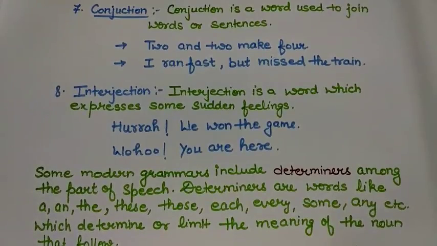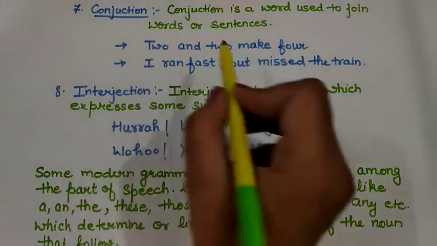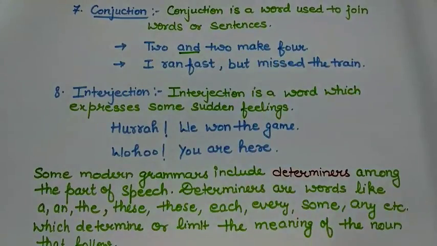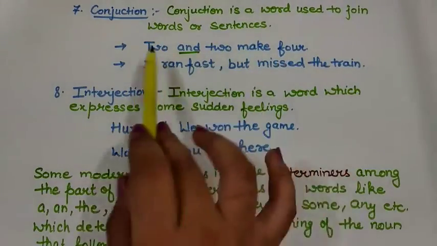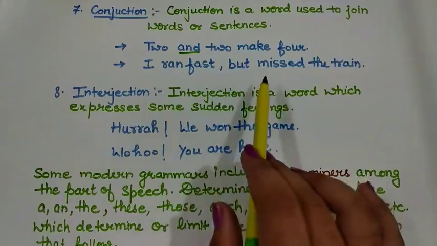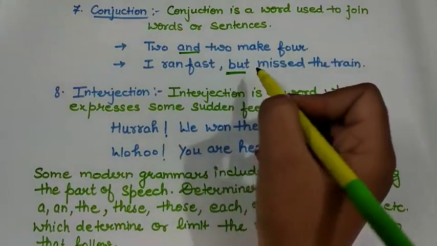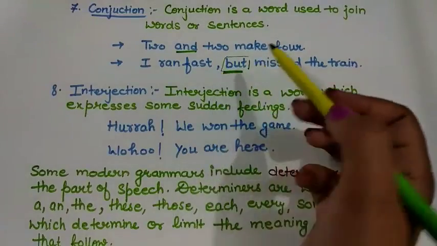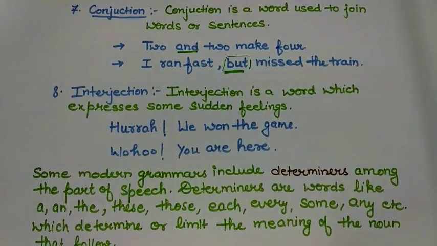Next part of speech is conjunction. Conjunction is a word used to join words or sentences. Like, two and two make four. Here the word and we are using as a conjunction because it is connecting two and two. Next example. I ran fast but missed the train. But is connecting the two sentences like I ran fast and missed the train. So, but is acting as a connector. So, conjunctions are the words that are used to join words or sentences.